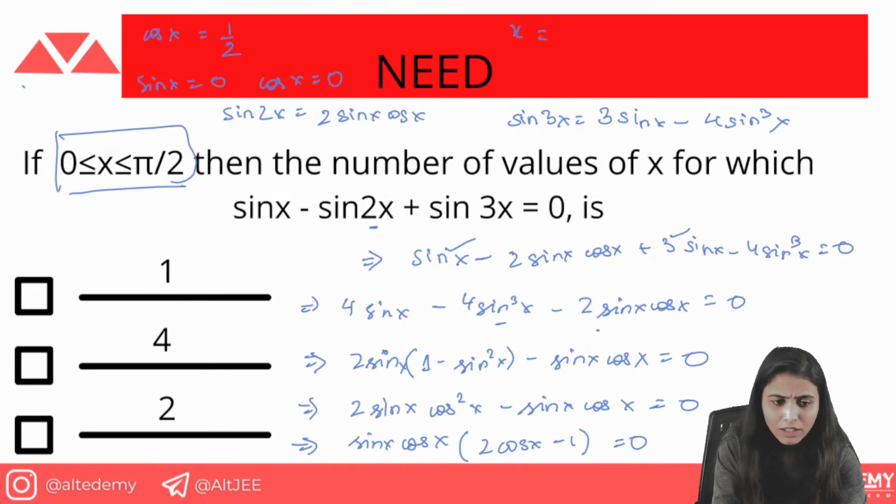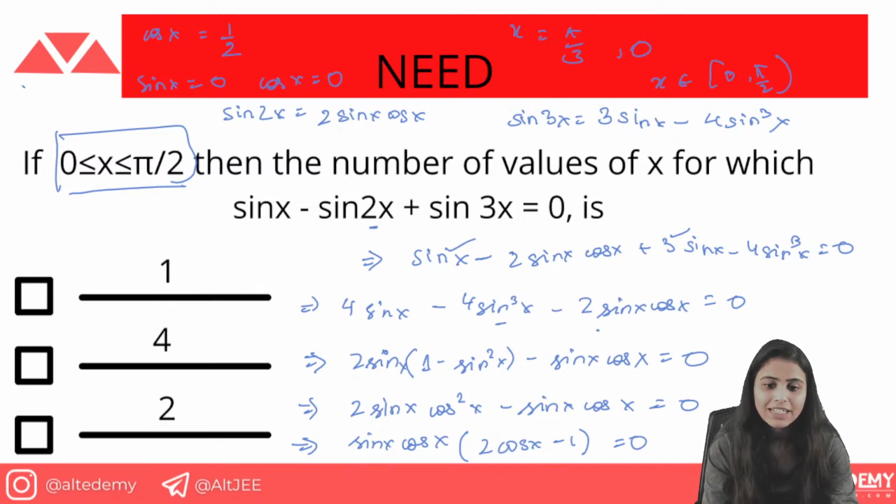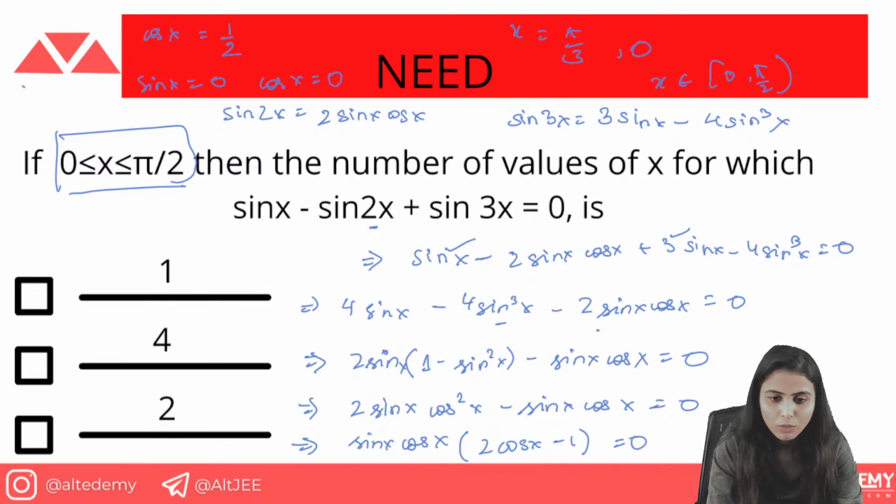That means cos x is 1 by 2 at 60 degrees, so you will form here pi by 3. It's coming out 0, it can be 0 here. Then x can belong from 0 to pi by 2, because it is given here. So that is why we can write that x is pi by 3 comma 0. Okay, so you got this value.